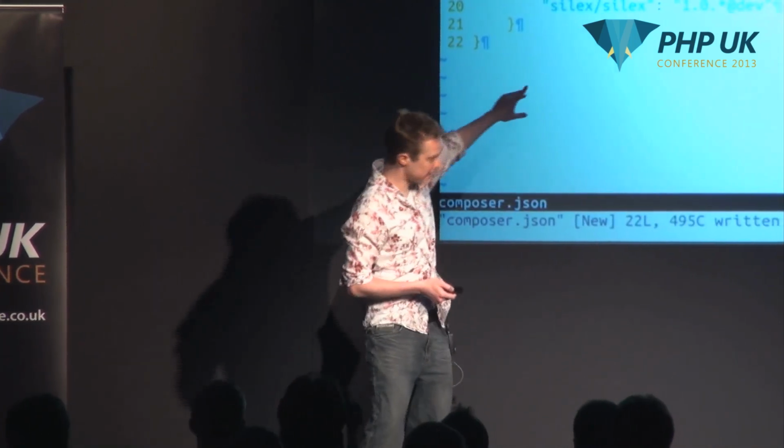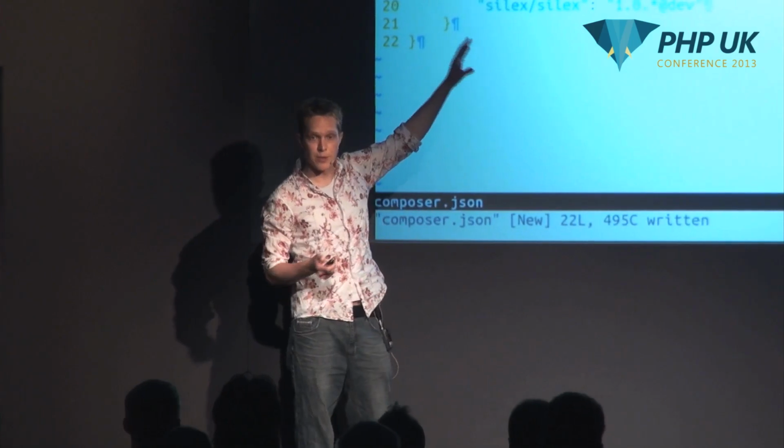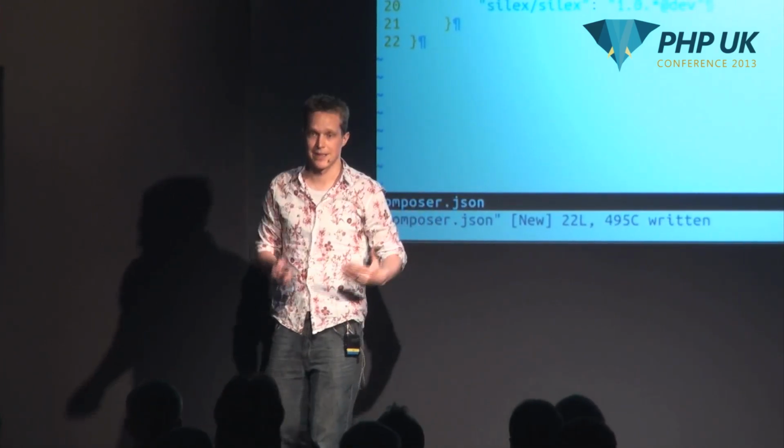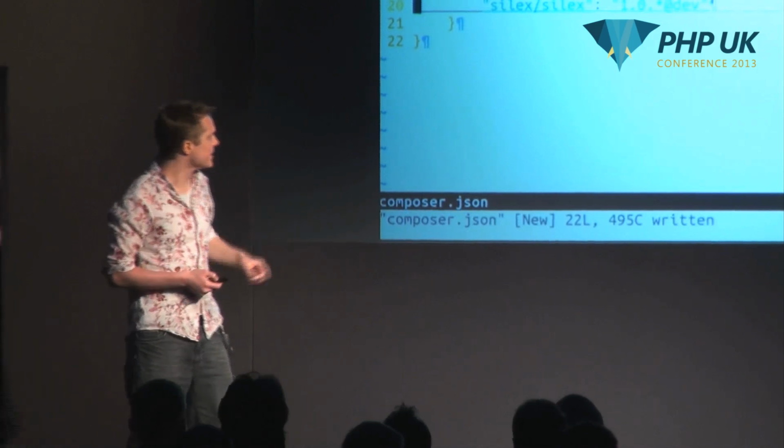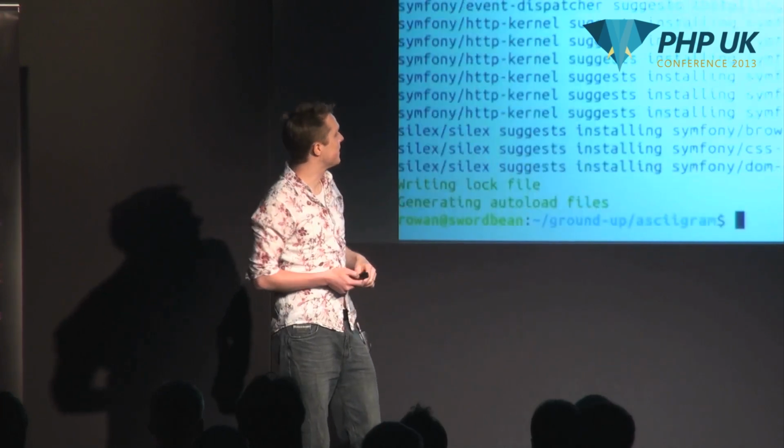Okay, so let's jump into the directory. And as I imagine you're going to see a lot of during this conference, we're going to start off by just firing up a composer.json. So before we dive into the AWS stuff, we just need a simple Hello World app up and running. So that's what we're going to put together. I'm going to use Silex for this. So don't worry if you don't know Silex. This is not the point of the talk. This is just to illustrate the examples. Right, so we're just going to ask for Silex, and we're going to go and install that. Grab all the dependencies, and install those packages as well. You can see it pulls in a lot of the Symfony components into here.